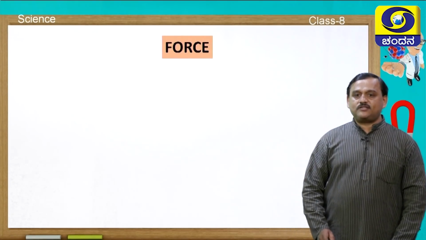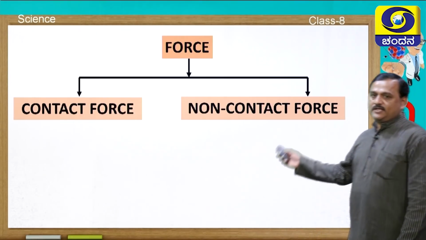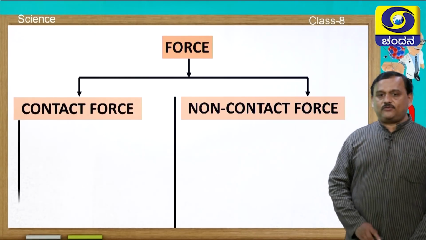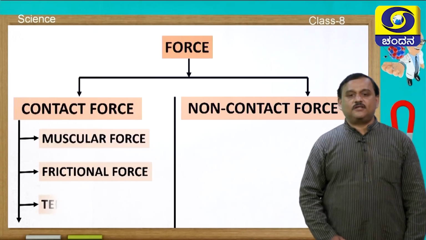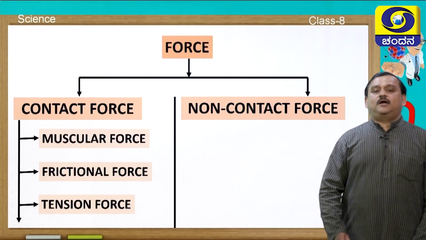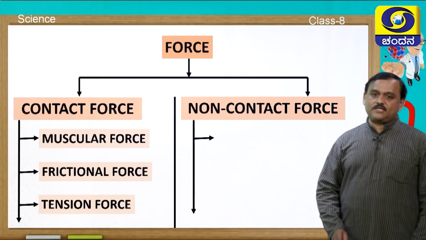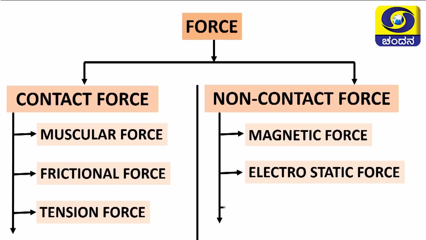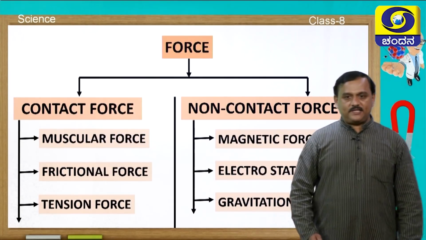Here is a concept map. Force is of two types. One is contact forces and the next one is non-contact forces. Under contact forces, we have muscular force, frictional force and tension force, applied force and so on. Under non-contact forces, we have magnetic force, electrostatic force and gravitational force. These non-contact forces we are going to study in the present session.